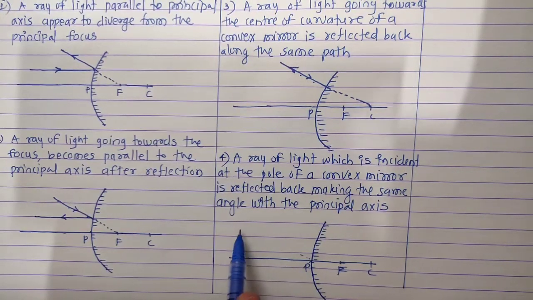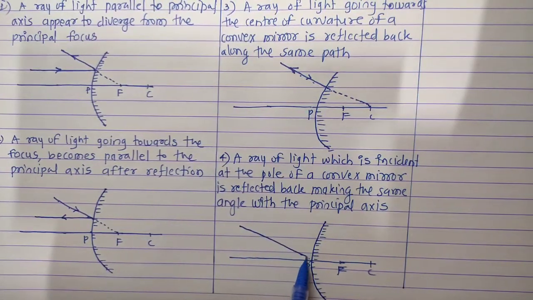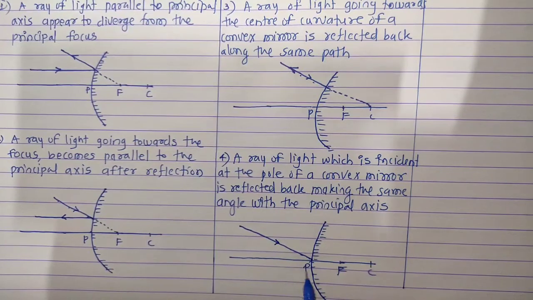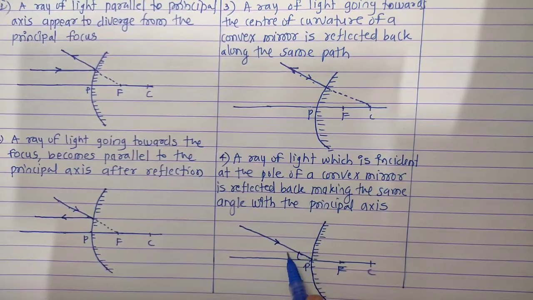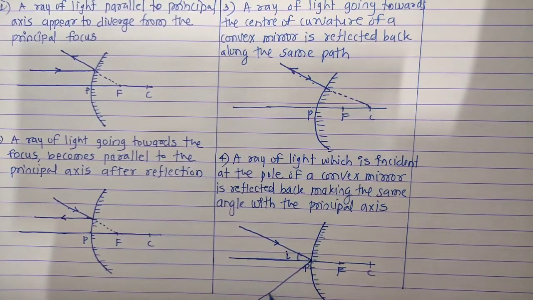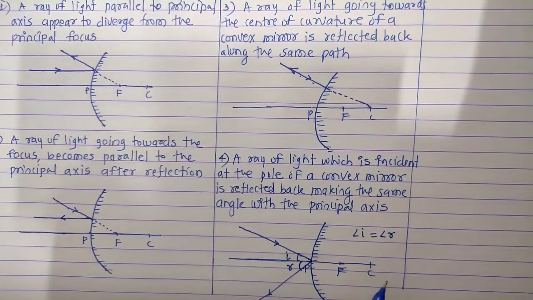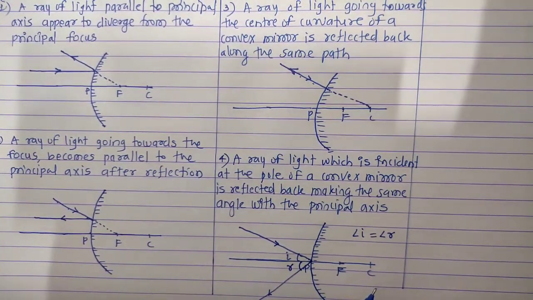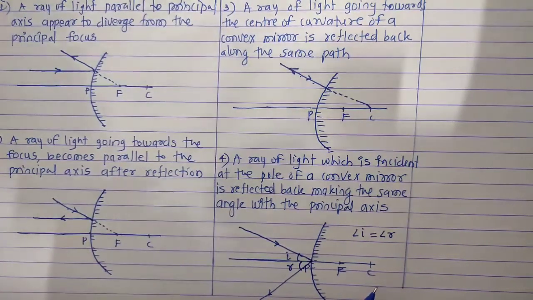If the incident ray is incident at the pole making some angle say I with the principal axis, then it will reflect in this manner such that this angle which reflected ray makes with the principal axis will be same. So here angle I is equal to angle R. Hope you understood all these rules or the special rays formed by convex mirror.